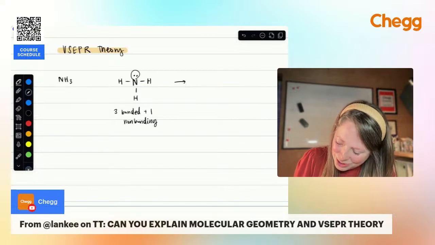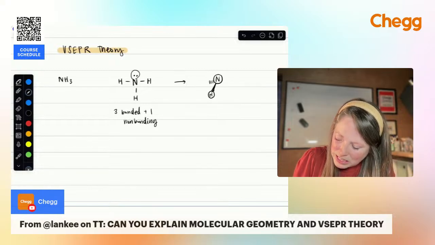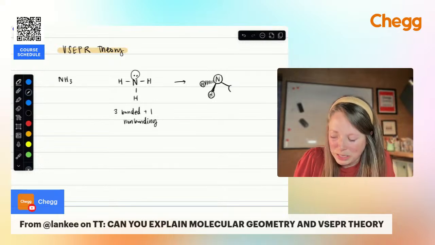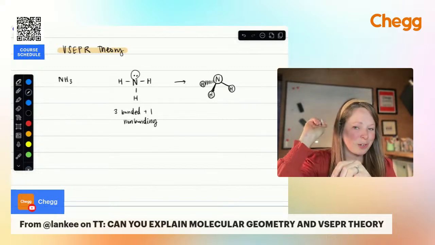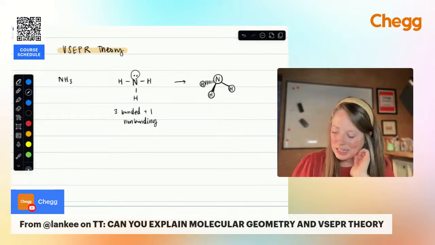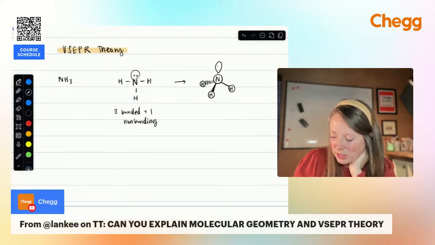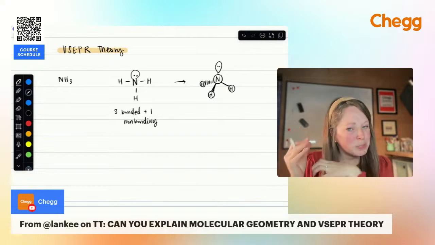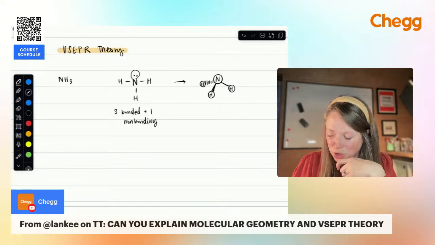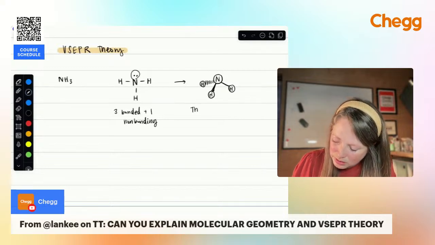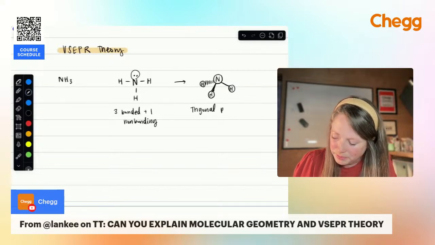trigonal pyramidal. So we're going to have nitrogen in the center. We're going to have hydrogen kind of creating a pyramid with one coming out towards you. If you see the lines, the dashed lines, the whole goal is just to show the 3D shape. So you're trying to show that there's something coming out towards you, there's something going behind you, and then there's something in that plane. And then what I didn't draw in are those electrons on top. So those electrons are taking up space on top. That's what's causing this to bend into this pyramidal shape. So we call this trigonal pyramidal.